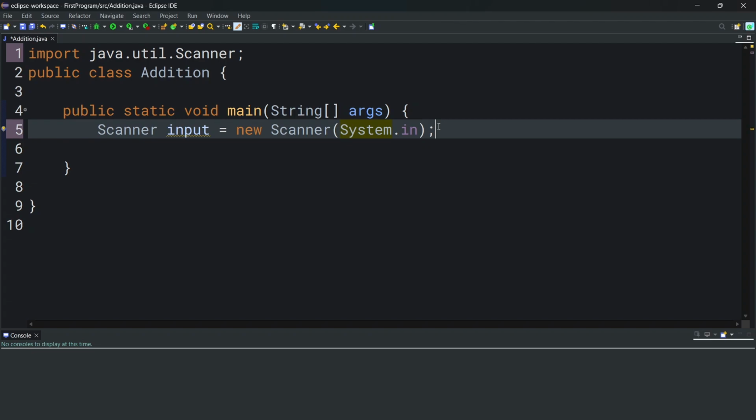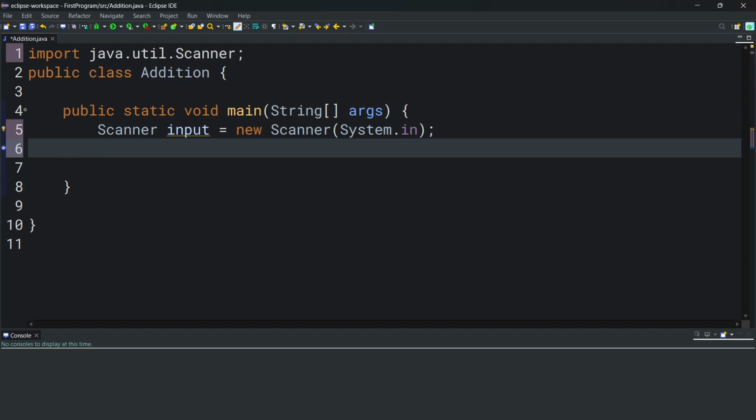Next, we're going to see what variables are. Variables are named containers that are used to store different types of values. In Java, we can store strings, numbers, or Boolean values. So to define a variable, first we're going to put in the type of data that variable is going to contain. Then we're going to give that variable a name. And optionally, we can also give it a value directly in the same line.